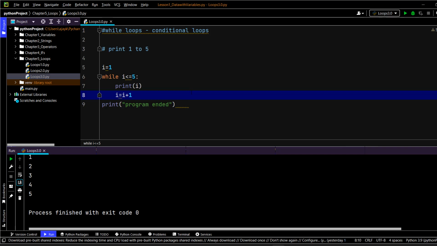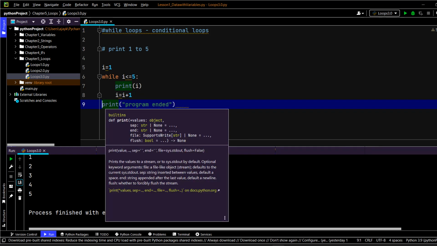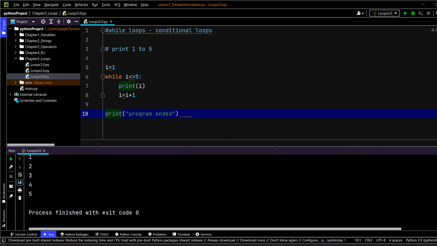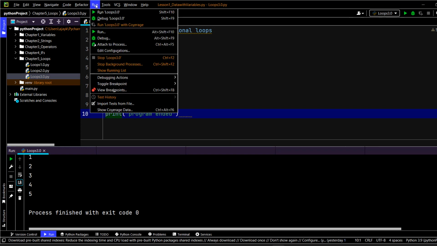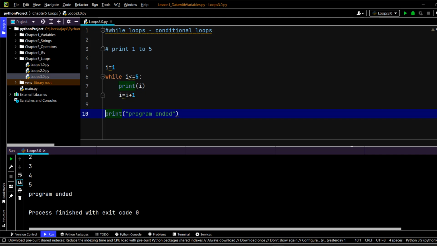Who said 5 times? Why 5 times? Are we writing this code inside the while loop? No. See the indentation. This is outside the while loop, so if I run this, it will only be printed once.